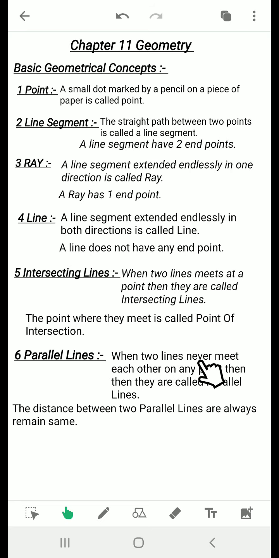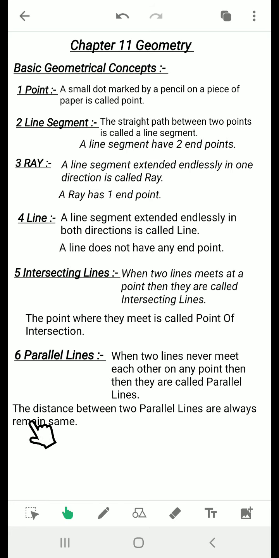Parallel lines: when two lines never meet each other at any point, then they are called parallel lines. If there are two lines that will never ever meet each other, that means if you extend them endlessly in both directions, still they are not meeting each other, then they are called parallel lines.